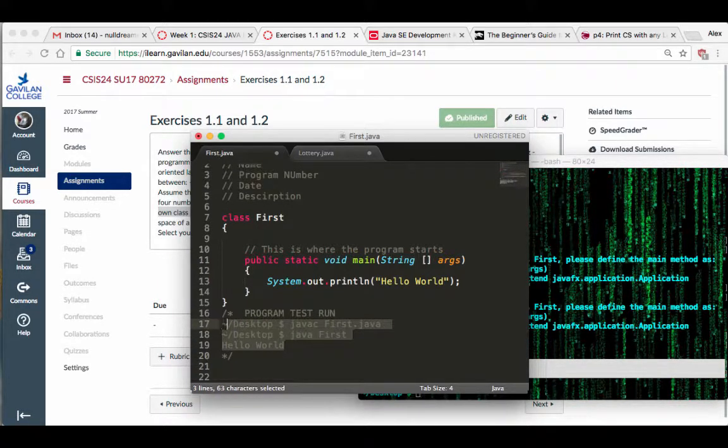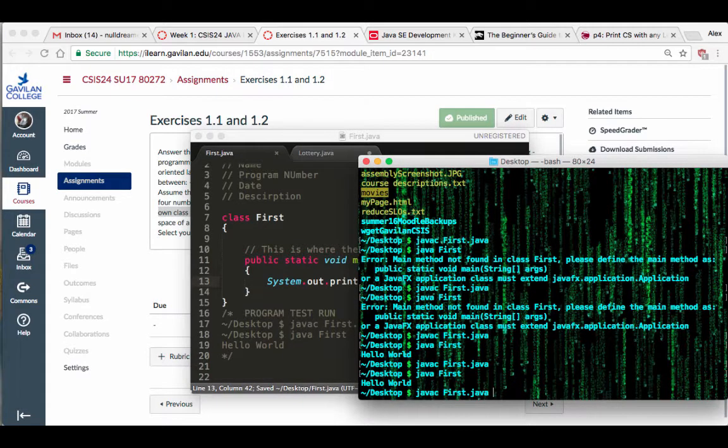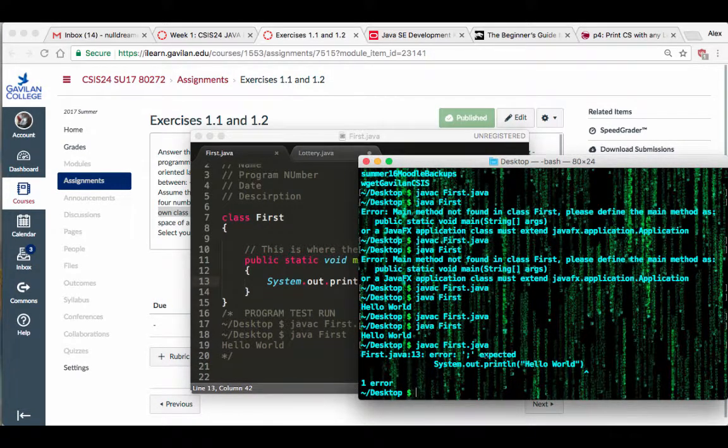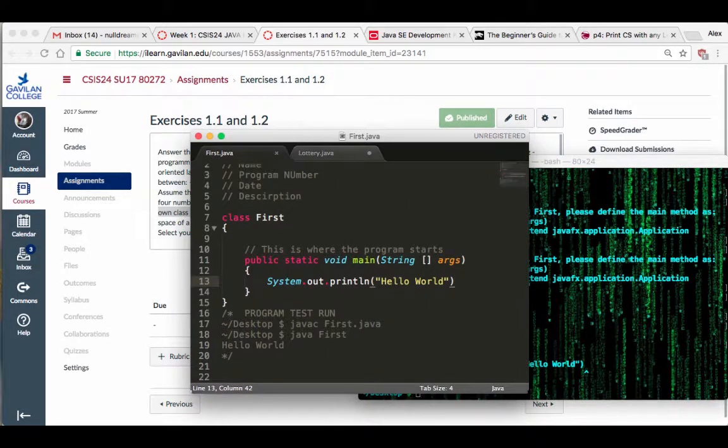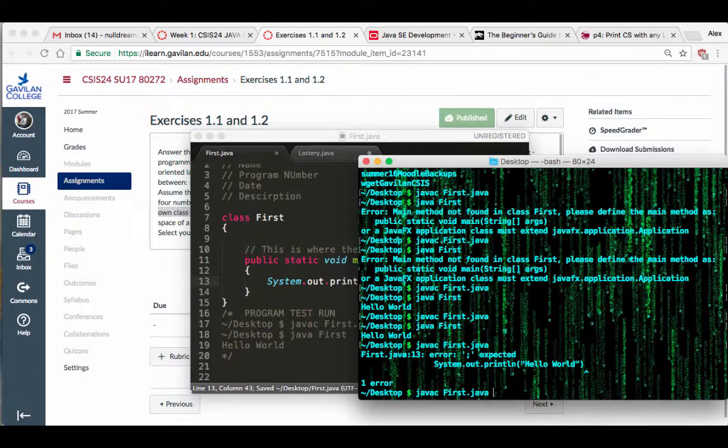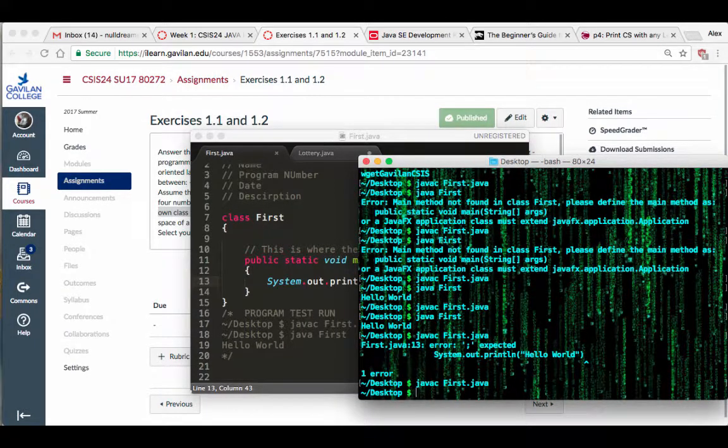If you have any kind of issues, let's say you forgot the semicolon here, and I save this and compile my program again, you're going to see that the compiler tells you what's wrong. It tells you that at line 13, you're missing something, and it actually tells you you're missing a semicolon. Where's my line 13? This is line 13. Put the semicolon, save it, then recompile the program. Now there's no error, and run the program.